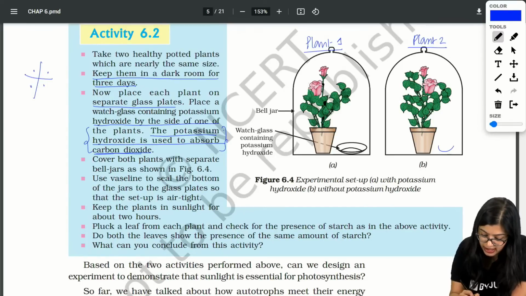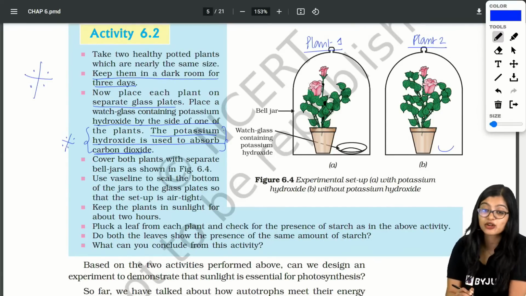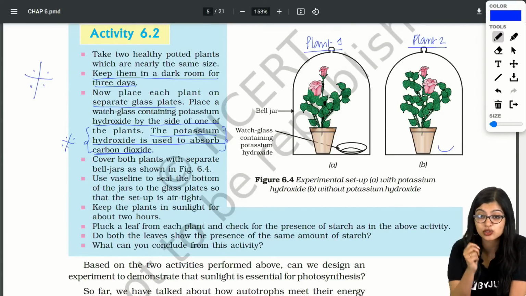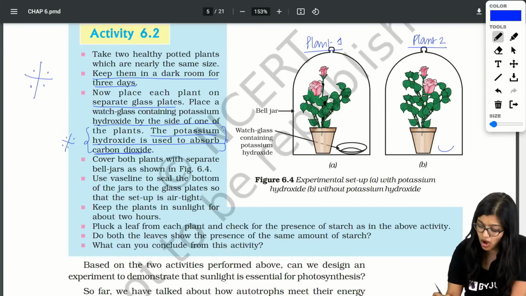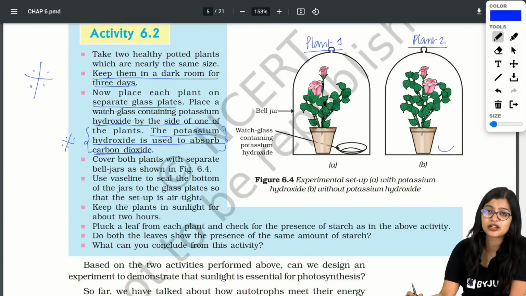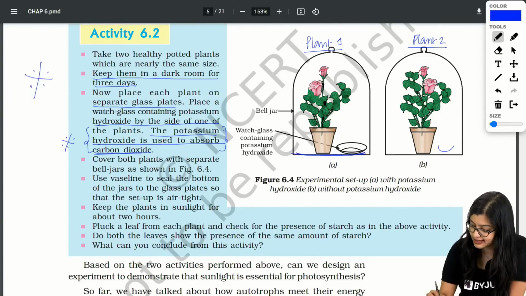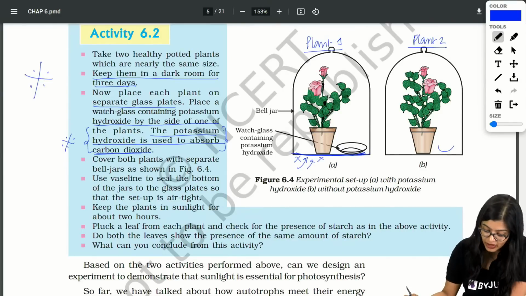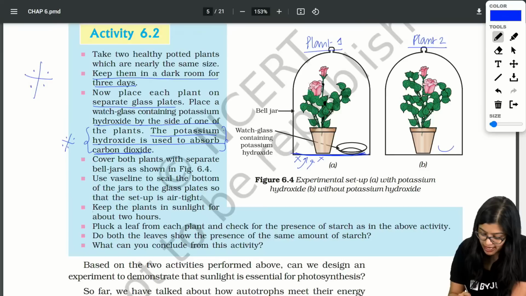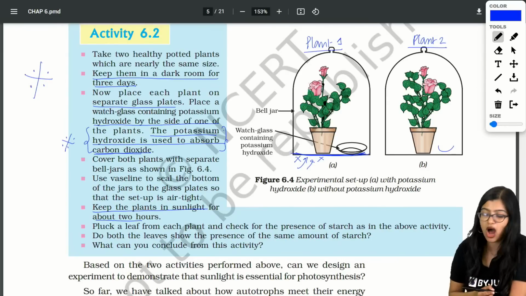This is very, very important because we had a question on it in the practice paper also. Now moving on, what did we do? We covered both plant 1 and plant 2 with bell jars, and then we sealed the bottom with Vaseline so that no air will enter. Now air cannot enter. I kept my plants in sunlight for 2 hours.